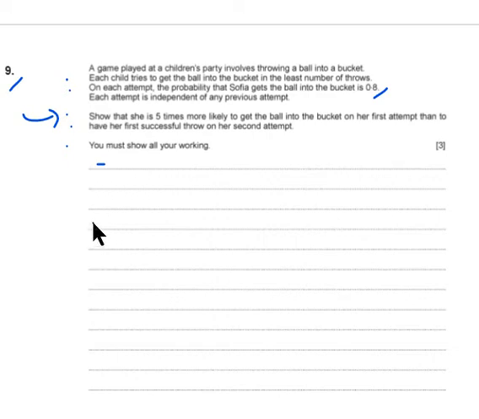So if I draw a tree diagram, which will show me all the possible outcomes of the event, that will help. The probability of success on her first attempt, the first set of branches, is 0.8. The probability of no success, indicated by n, is 1 minus 0.8, which is 0.2. The events are exhaustive, so the probabilities add to 1.